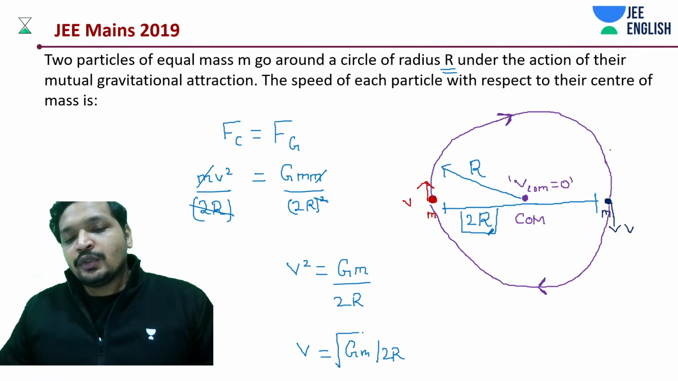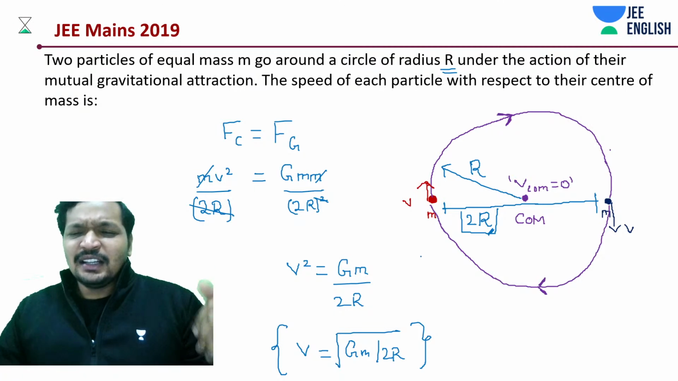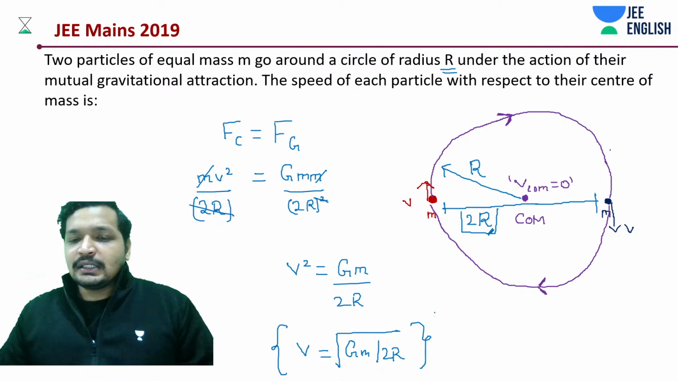End of your story. Both these velocities would have the same magnitude, so both these particles would have the same speed. That's it. End of the story.